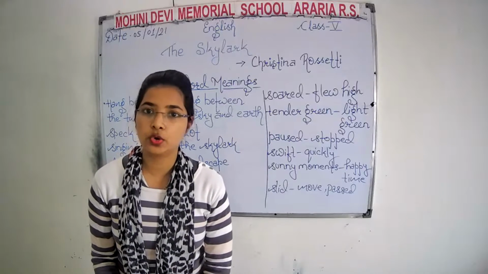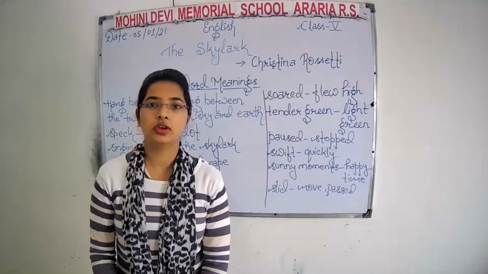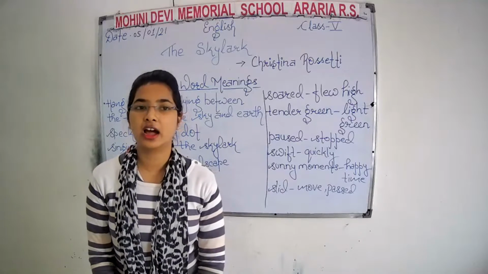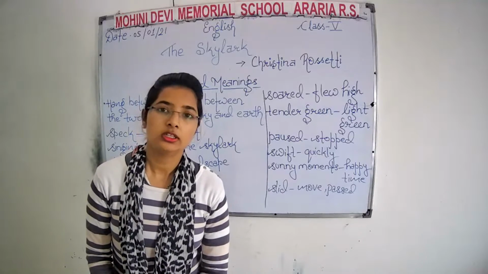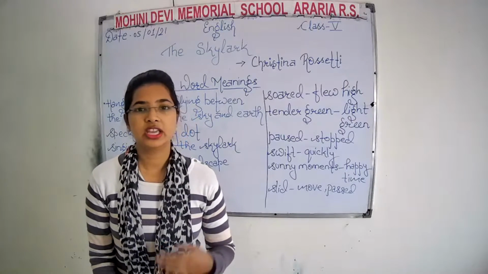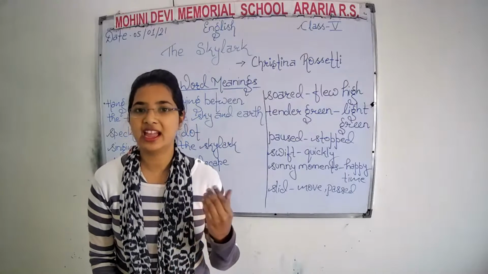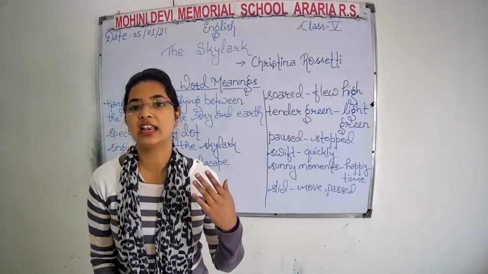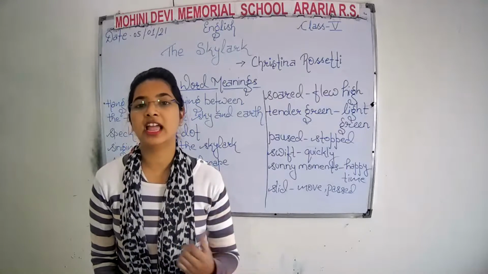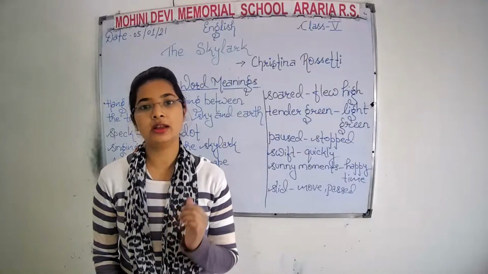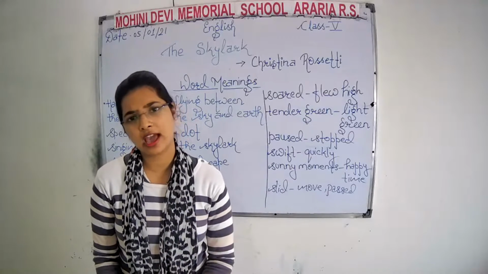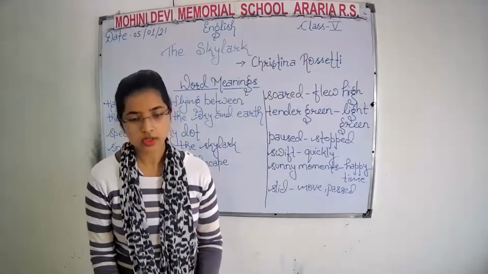She also refers to the skylark's mate listening to the song longer than I did, longer than me, meaning longer than Christina Rossetti. So she has to go home.